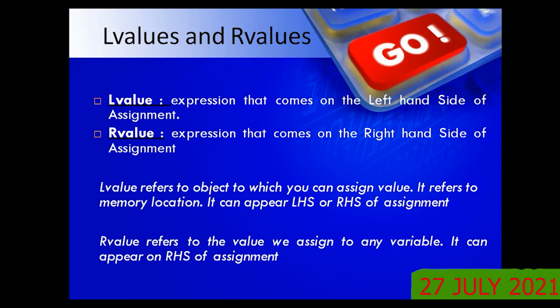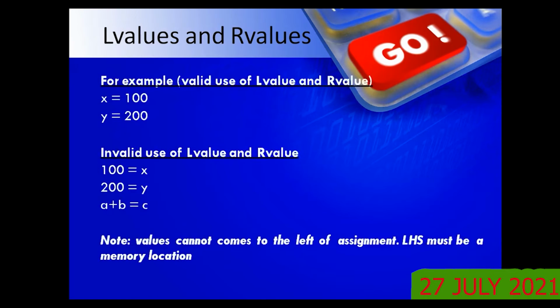It can appear on the RHS. In x equal to 10, x is the L value and 10 is the R value. Very simple. Example you can see here, x equal to 100, y equal to 200. What is invalid you see now? Because 100 is a constant, 100 equal to x, 200 equal to y, I cannot write. Why? 100 is a constant, a constant cannot take some other value, 200 cannot take some other value.